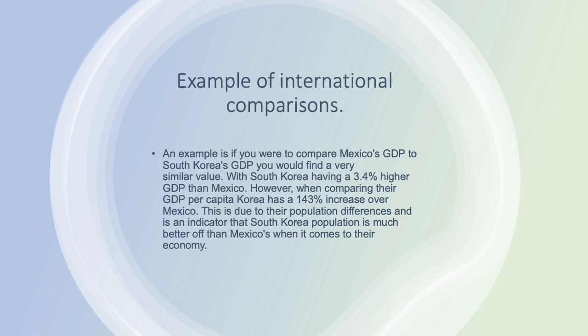Examples of international comparison. An example is if you were to compare Mexico and South Korea's GDP. South Korea only has a 3.4% higher GDP than Mexico. However, it has a 143% increase of GDP per capita than Mexico. This is due to their population differences and is an indicator that South Korea's population is much better off than Mexico when it comes to their economy.